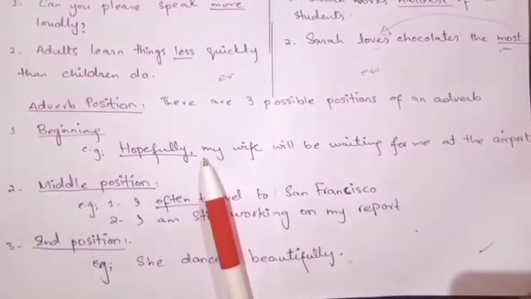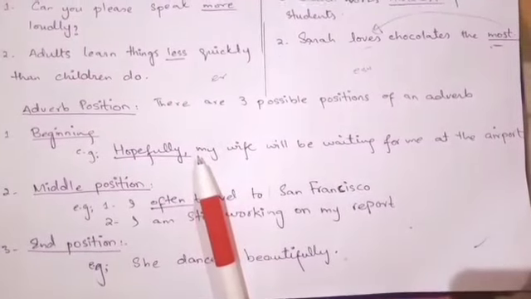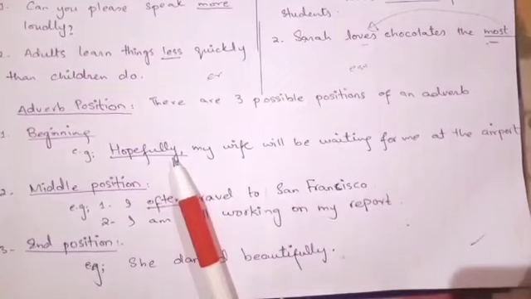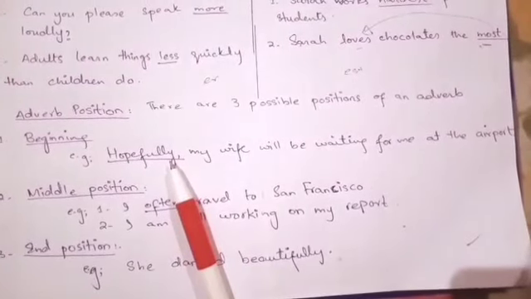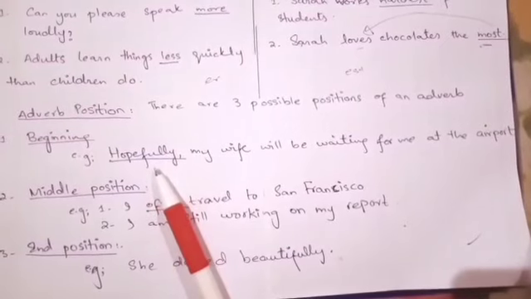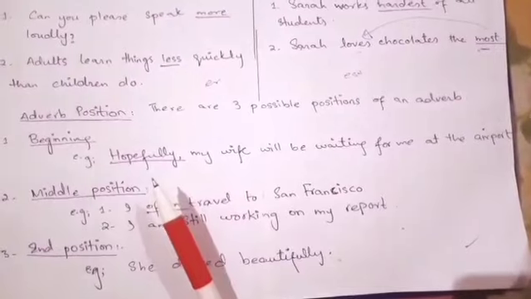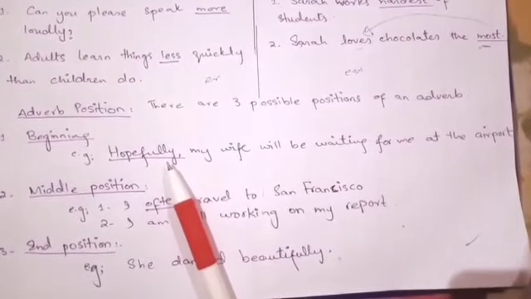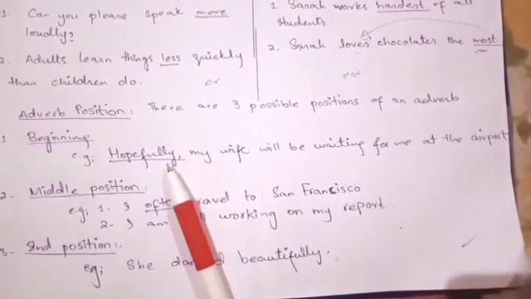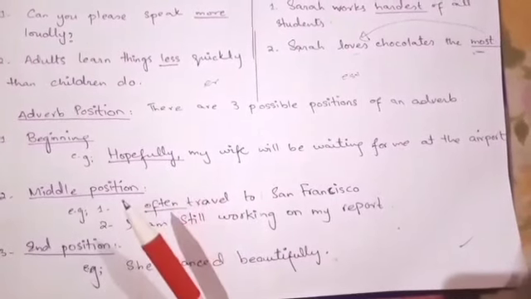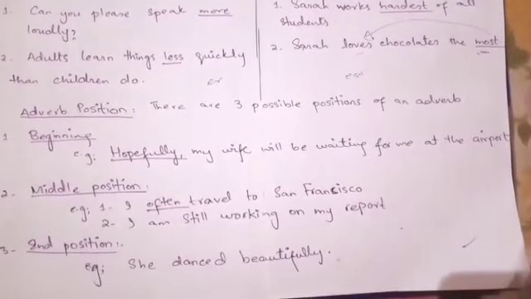It shows my opinion or how I feel, how I hope, and it is at the beginning or in the initial position. So this means that the adverb is at the start of the sentence or the clause, before the subject, right?